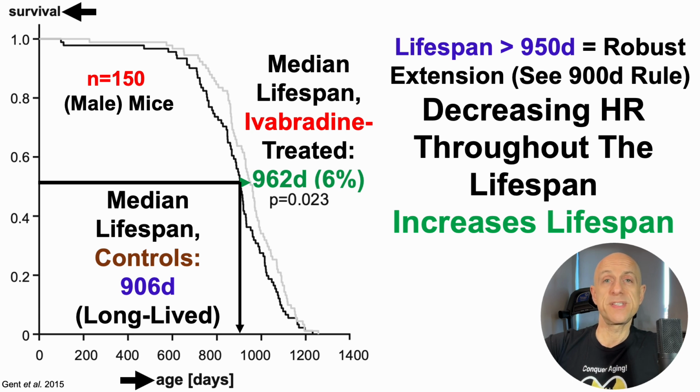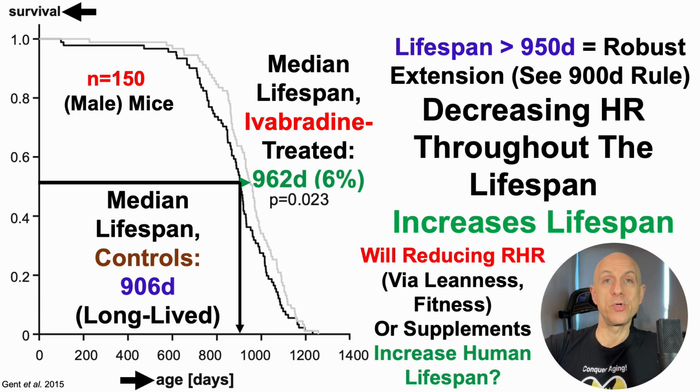So what we can see from this study is that decreasing heart rate throughout the lifespan increases lifespan, at least in mice. But then the bigger question is, will reducing heart rate or keeping it relatively low, 45 beats per minute or lower, and whether we get there by leanness, the combination of leanness and fitness, or prescription meds and or supplements, will that increase human lifespan? That's the bet I'm taking. I've reduced my resting heart rate from 51 beats per minute to currently less than 44 beats per minute over the past 6 years. Whether that translates into a 5-year increased average lifespan, we'll see.